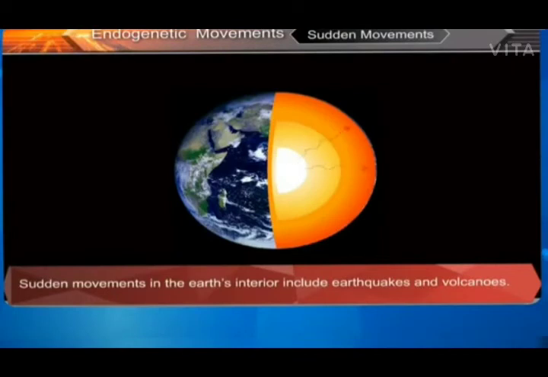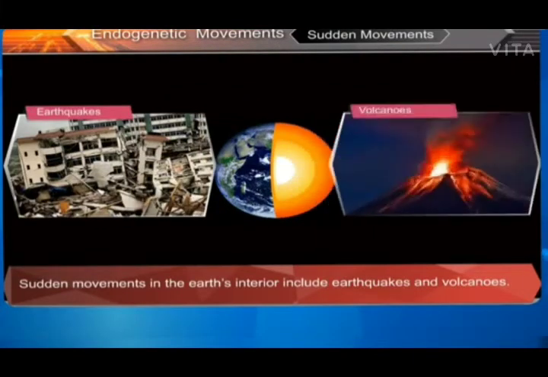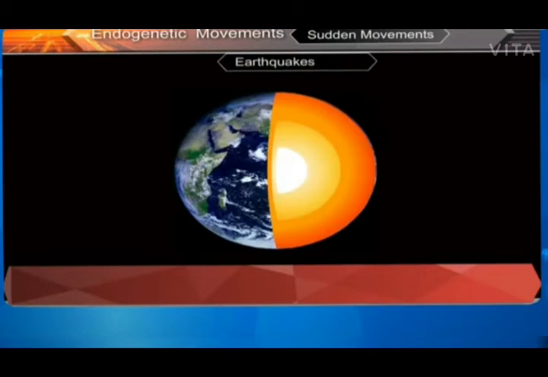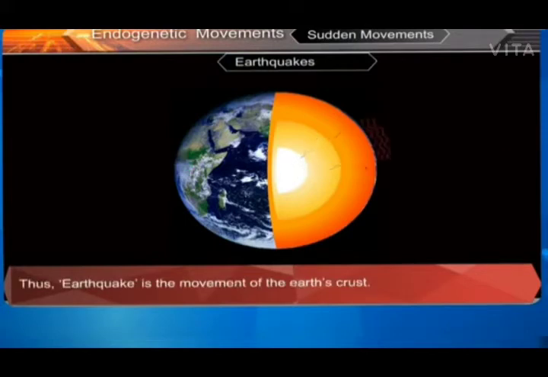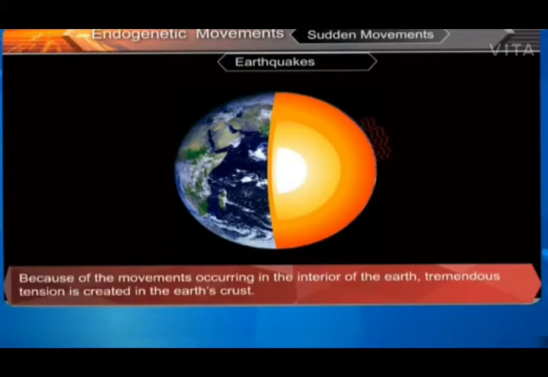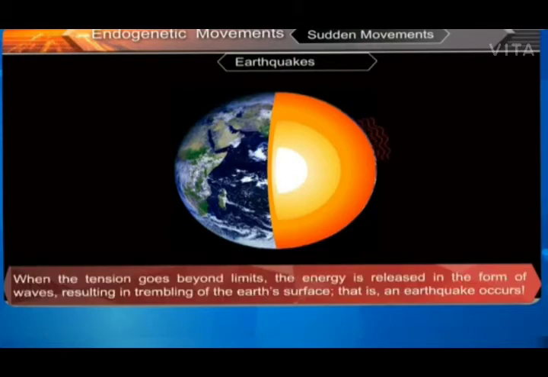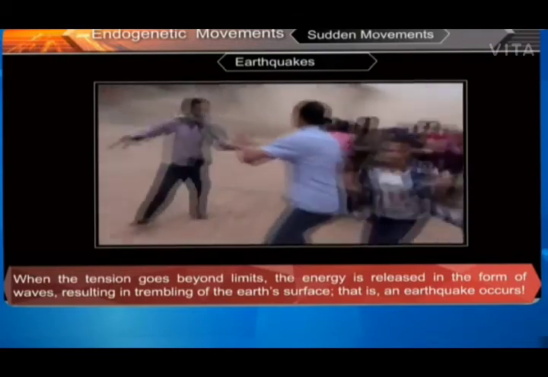Sudden movements. Sudden movements in the Earth's interior include earthquakes and volcanoes. Earthquakes. Earth means the ground and quake means trembling. Thus, earthquake is the movement of Earth's crust. Because of the movements occurring in the interior of the Earth, tremendous tension is created in the Earth's crust. When the tension goes beyond limits, the energy is released in the form of waves, resulting in trembling of the Earth's surface. That is, an earthquake occurs.